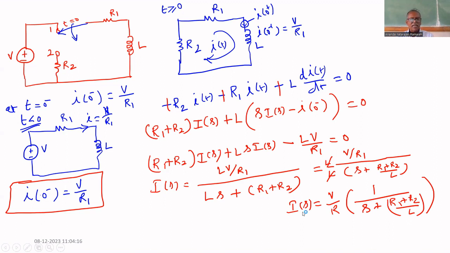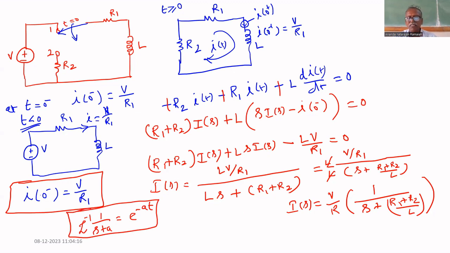So we have to find it in the time domain, so we have to take the Laplace inverse. We know that the Laplace inverse of 1 by s plus a equal to e power minus a t.